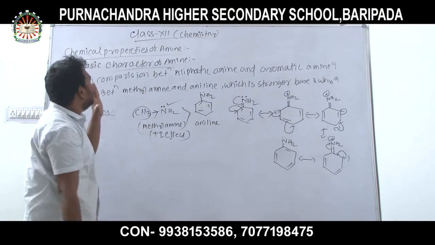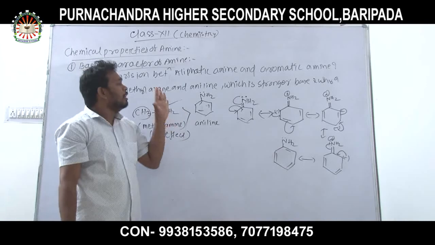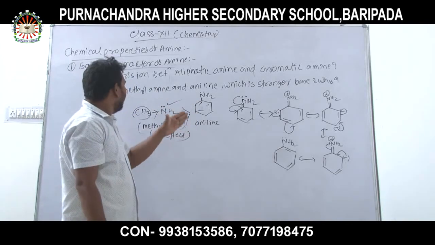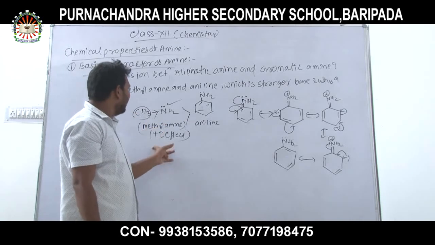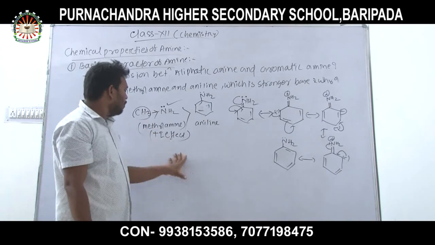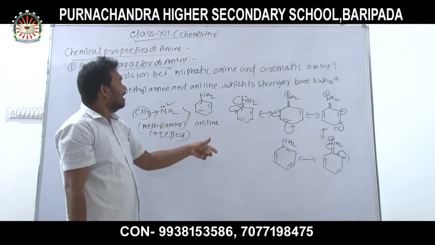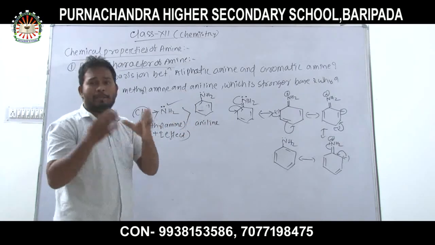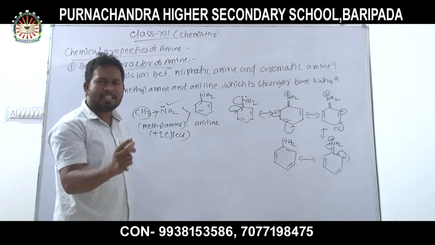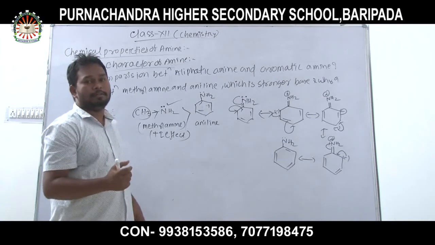So methylamine is a stronger base than aniline because in methylamine there is a plus inductive effect, as an alkyl group is attached. Aniline is a weaker base because the availability of the electron pair over the nitrogen atom decreases due to resonance.